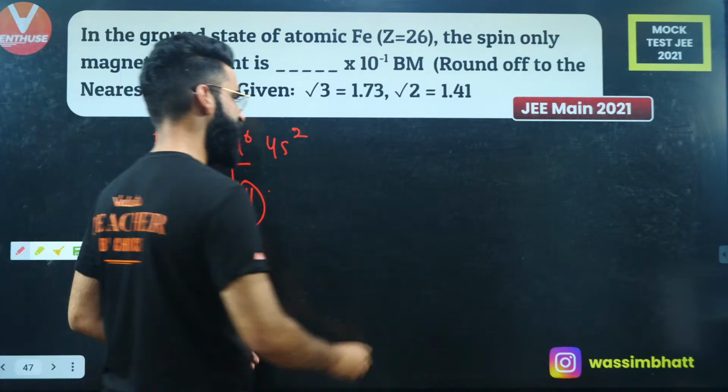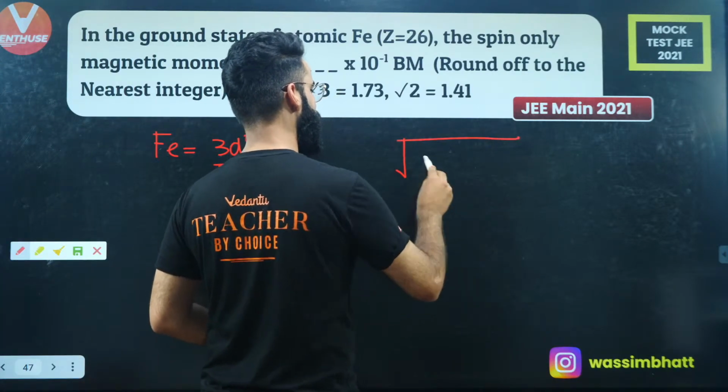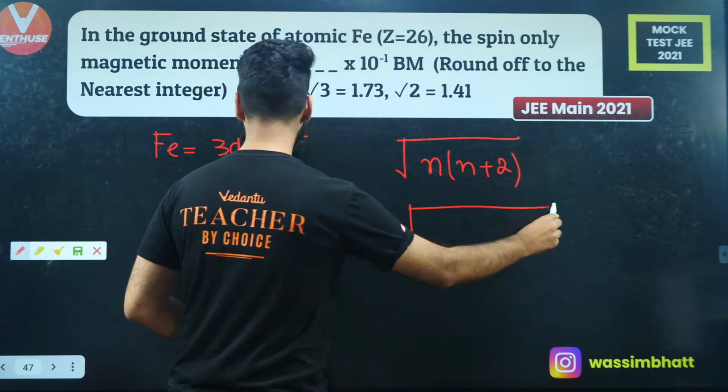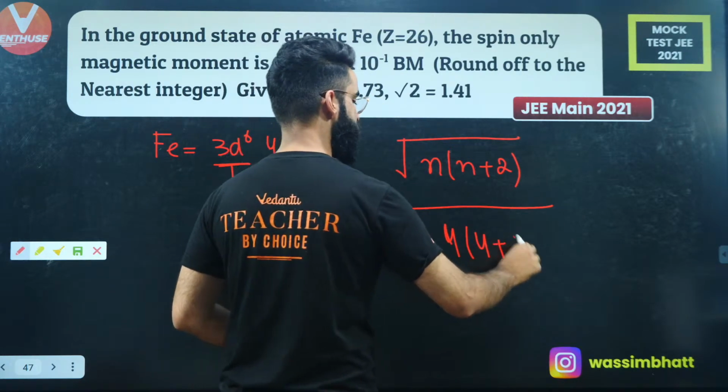Let's calculate the spin magnetic moment. Spin magnetic moment is going to be the square root of n into n plus 2 Bohr magnetons, right? So it's going to be equal to the square root of n, which is 4, multiplied by 4 plus 2 Bohr magnetons.